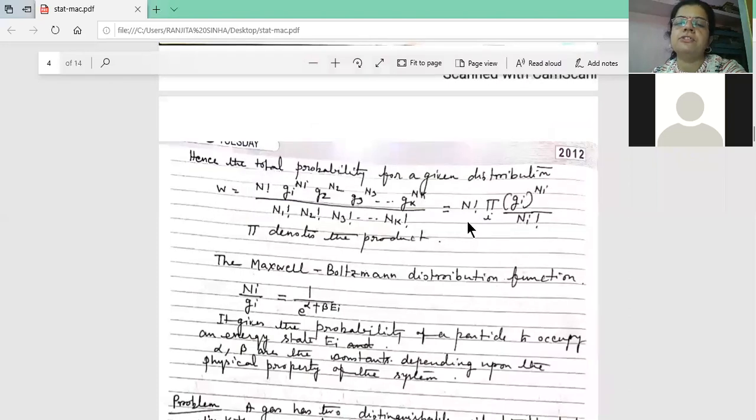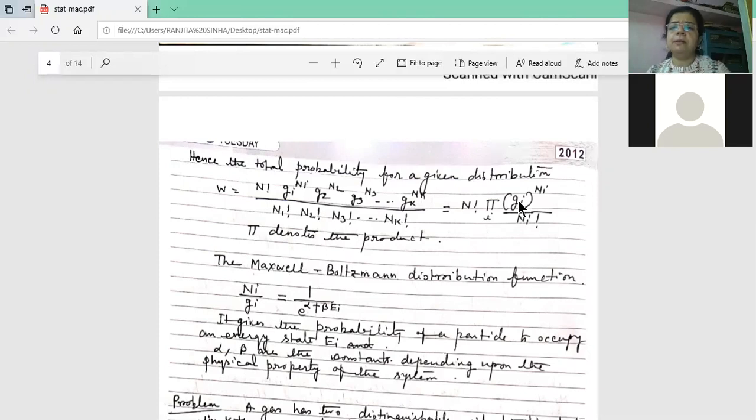Understand it very carefully. This is the total number of microstates for MB statistics. N is the total number of particles, and gi is the total number of states. Remember, N is the particle number and g is always the total number of states.